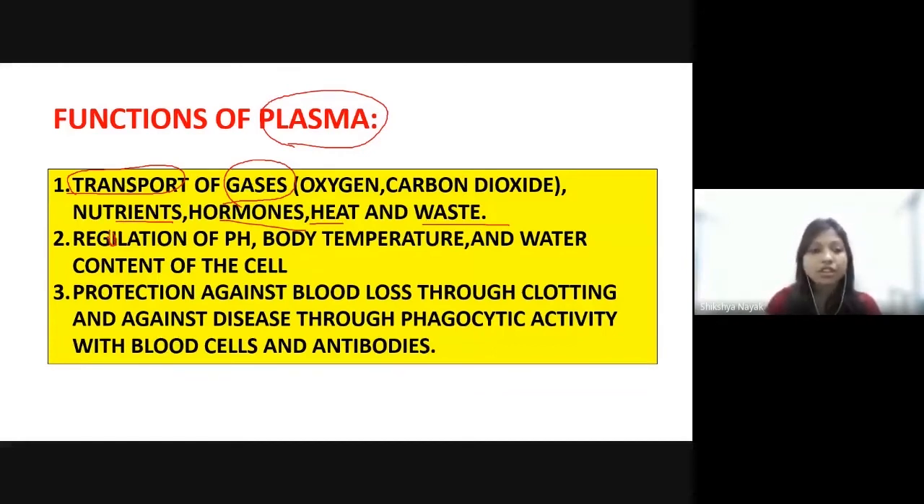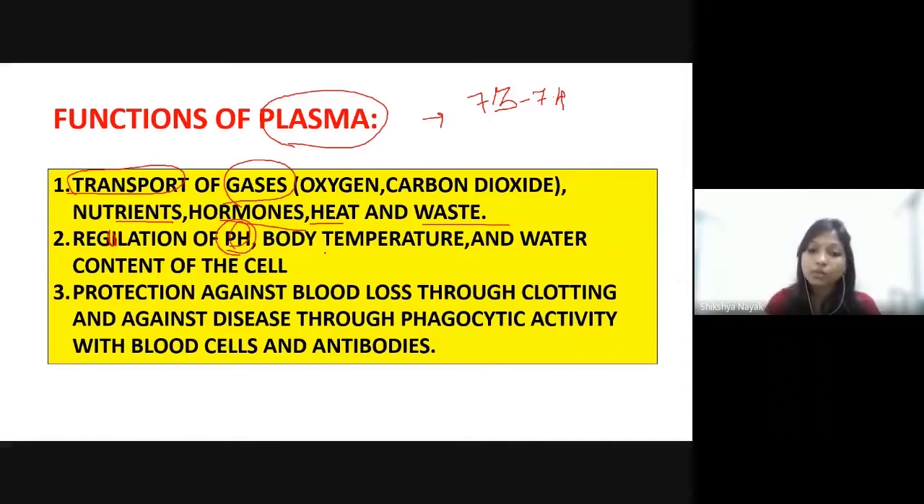Sorry, the next function is regulation. It regulates the pH of the body. What is the pH of blood? It is 7.3 to 7.4, which is slightly alkaline. The blood is all around the body. That is why the pH of our whole body, or every cell, we can say, is around 7.3 to 7.4. That is why it regulates the whole pH of the body.